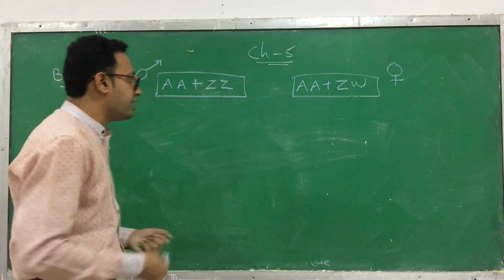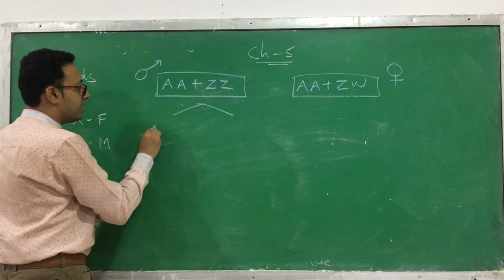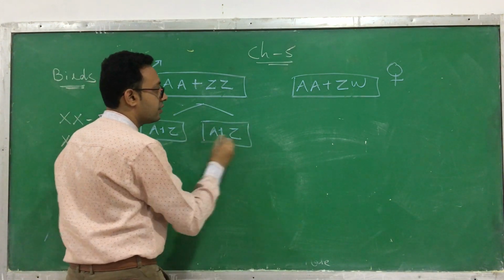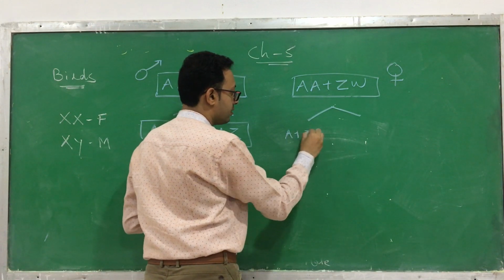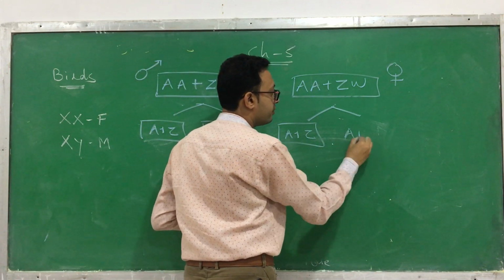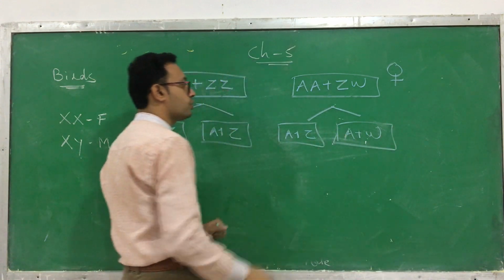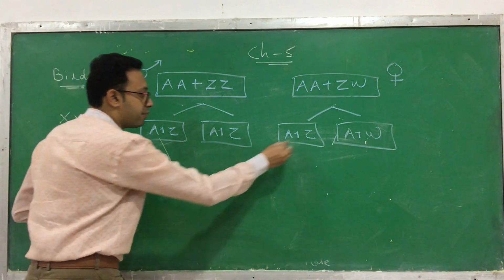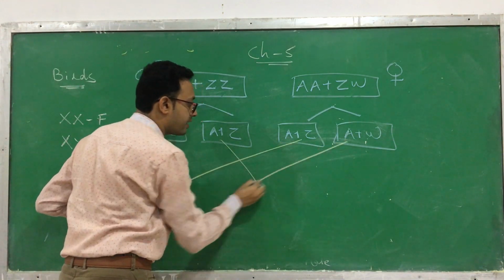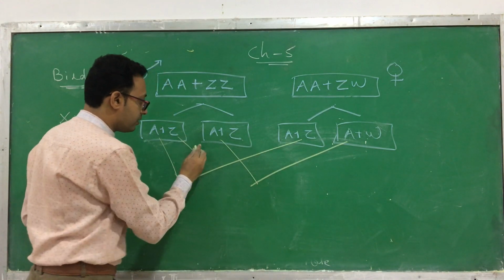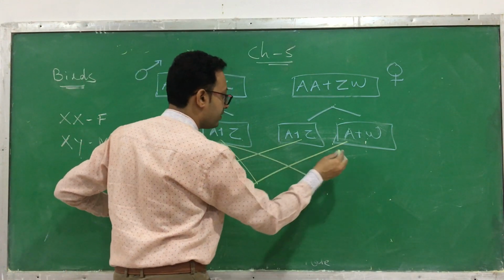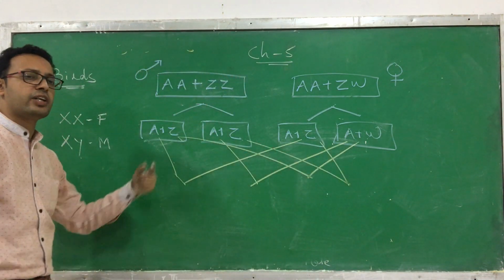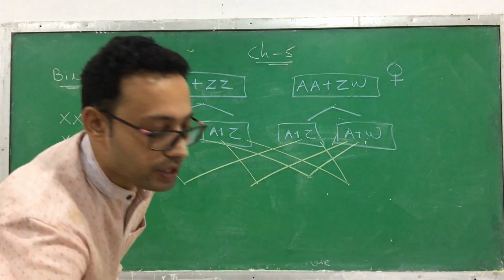The rest of the thing, you know that here also there are 50-50% chances. A plus Z, A plus Z, next A plus Z, A plus W. Clear? A means autosome, Z and W are the allosomes. Now you know what to do, the fusion. I am not doing it. Similarly, you just write down the answers. Okay? Now there is a third possibility. Write down, there are four possibilities. You can do it, even in a simple manner. So I am just rubbing it down.